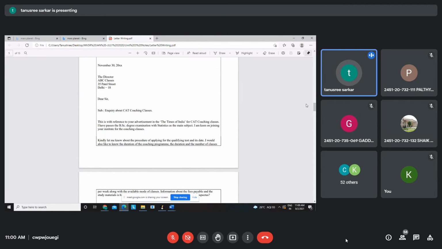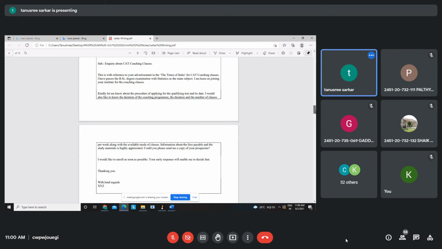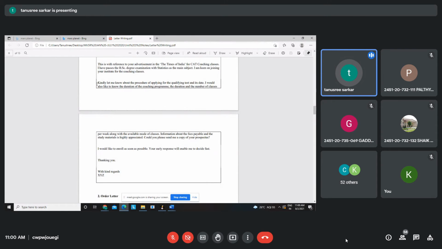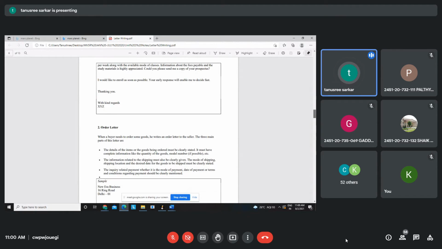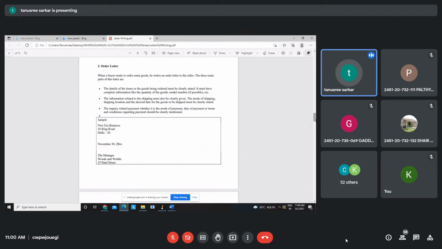Then you will be coming to the middle, the second paragraph. Kindly let me know about the procedure of applying for the qualifying test and its date. Everything you want to know, you'll write there. Then a concluding paragraph usually contains one or two lines where you will be asking the receiver to do the needful, right?